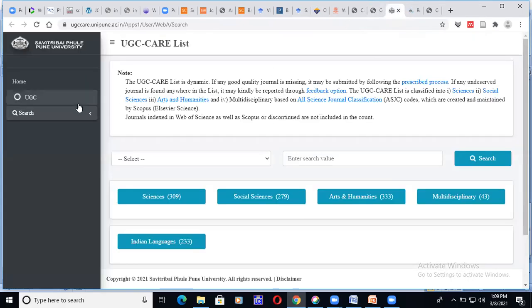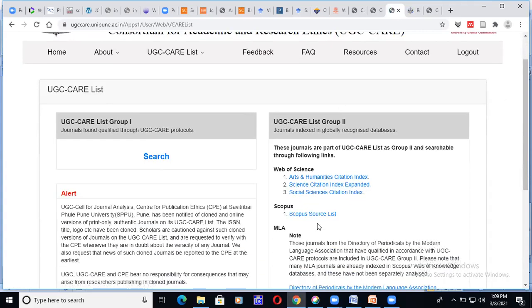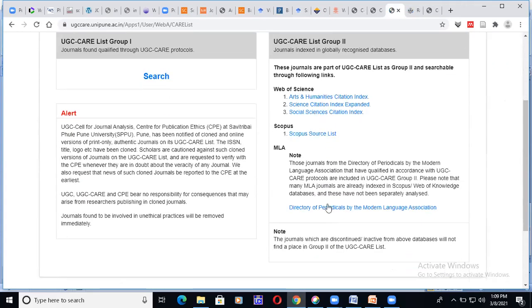So this is the method. You can look at this one, UGC CARE list. And Group 2 journals are nothing but Web of Science and Scopus. They have said Web of Science, these three indexes, as well as Scopus. So these are the journals.